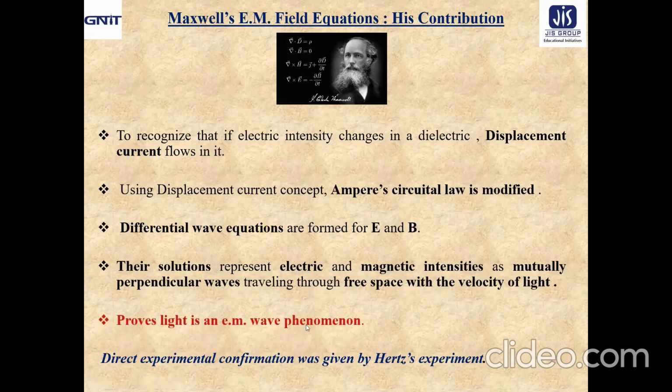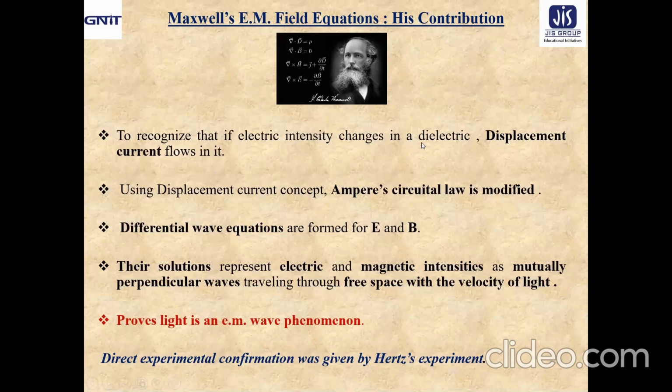So ultimately it was proved that light is an electromagnetic wave phenomenon, which was proved by Maxwell himself, and its direct experimental confirmation was given by Hertz's experiment. Let us take a look at this once more. What about the contributions of Maxwell? He recognized that if electric intensity changes in a dielectric, then displacement current flows through it.